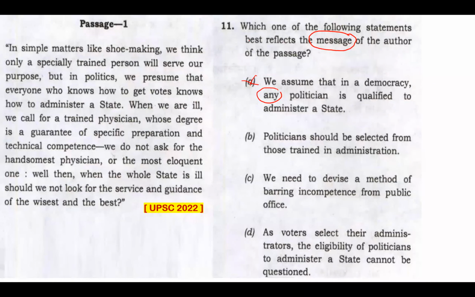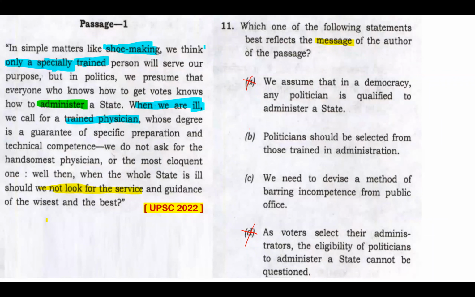Now, looking at all these illustrations given by the author in this passage regarding shoemaking, physician, now I feel C is a larger message than option B, but let me read option D. As voters select their administrators, the eligibility of politicians to administer state cannot be questioned. That's never a message. Option A, option D, easy to discard. Now, it's a choice between option B and C.